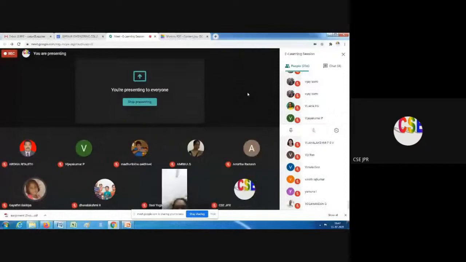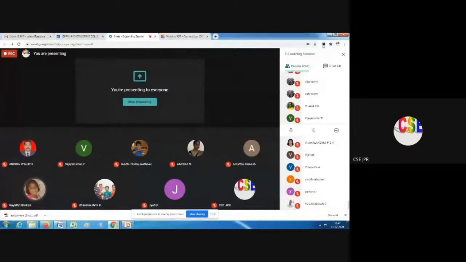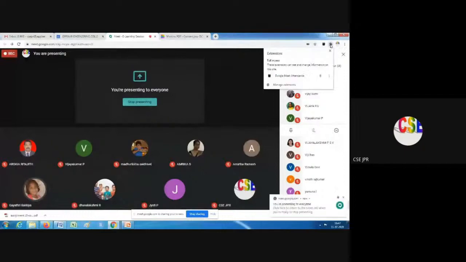For that purpose, I have already added one add-on here. We can also call it an extension. If you look at the top right corner, you can see the extension icon. If you didn't add any extension, this symbol will not be shown to the user. If you have added an extension, it will be shown here. Anyway, I will tell you how to add it, but before that, once we add this extension, how do we take attendance?